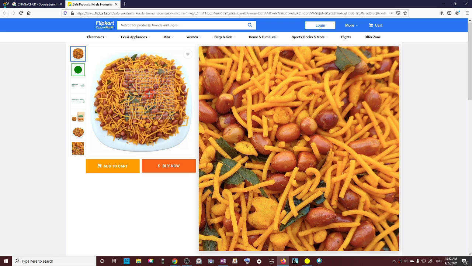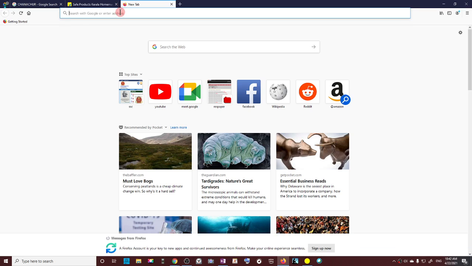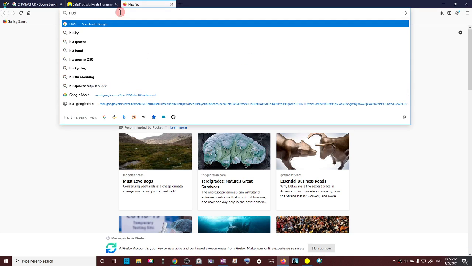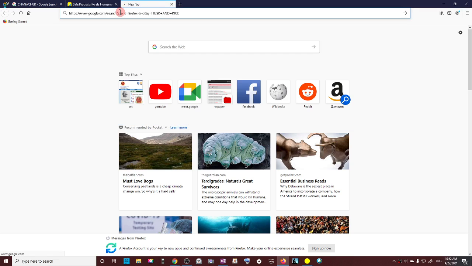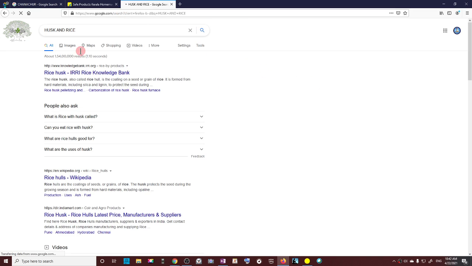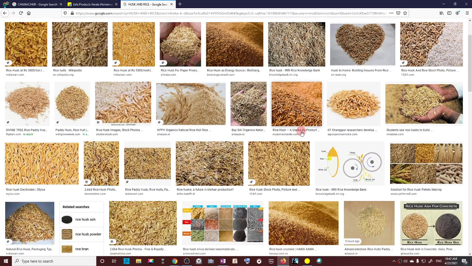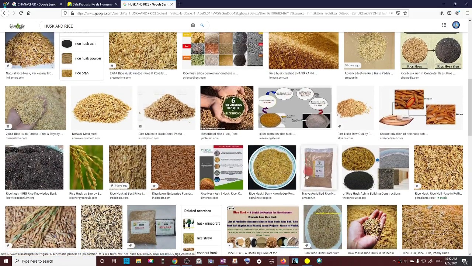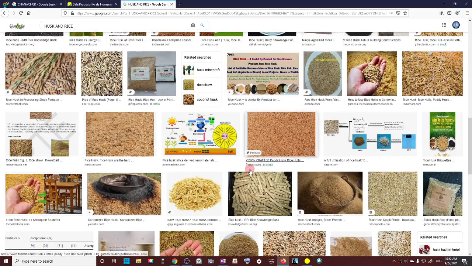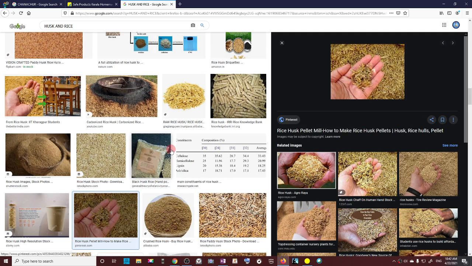Is that clear? Now, suppose you take a husk and rice mixture. Husk means, have you seen dhan at home? Okay, if you mix rice and husk together, then that will not be a uniform mixture.